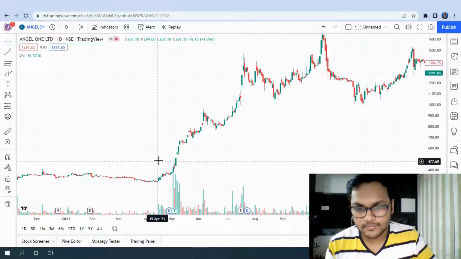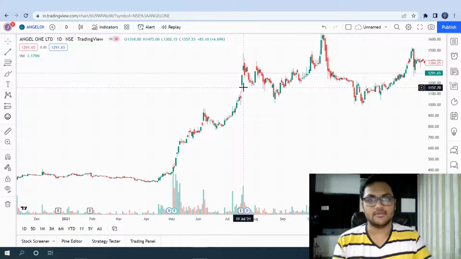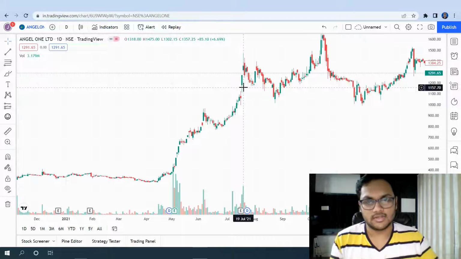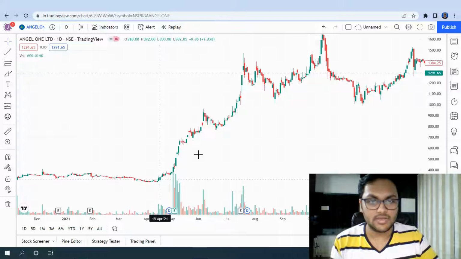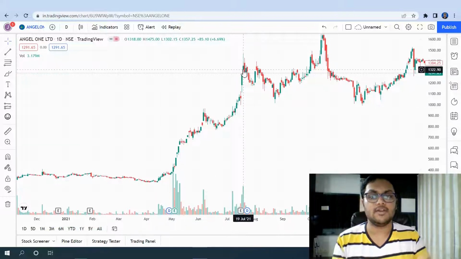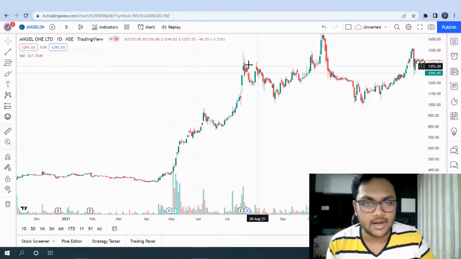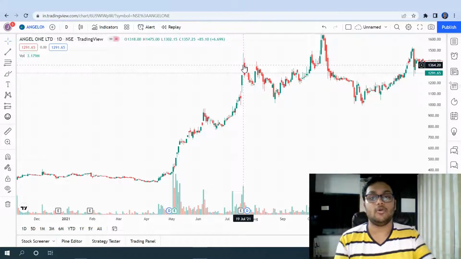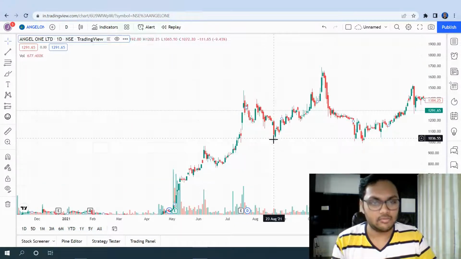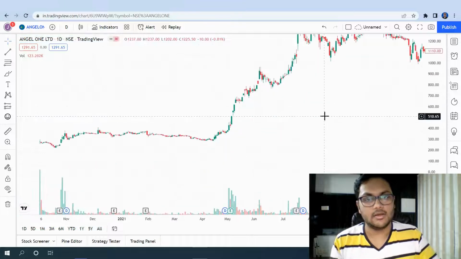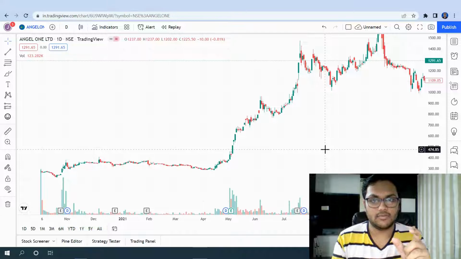From 15th April to 19th July, just 2 months, just 4 days more than that. In 2 months, the price has gone from less than 300 rupees to a highest price of 1475 rupees. It's not even triple, it's like 300, and this is close to 1500, so almost 5 times, right? It has gone down, but again it went further up over here. So just see the significant increase in such a short duration of time.